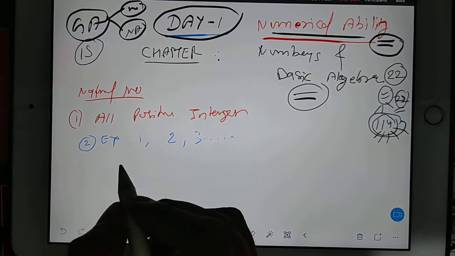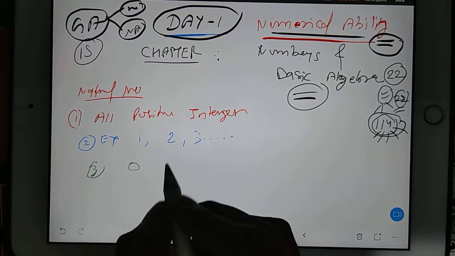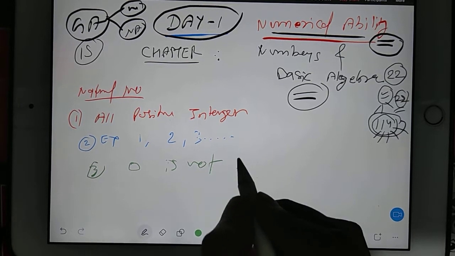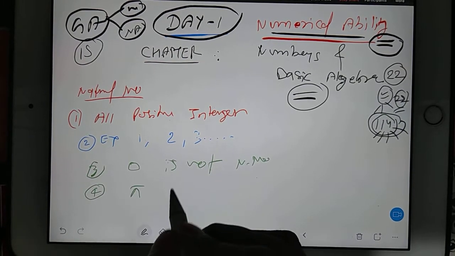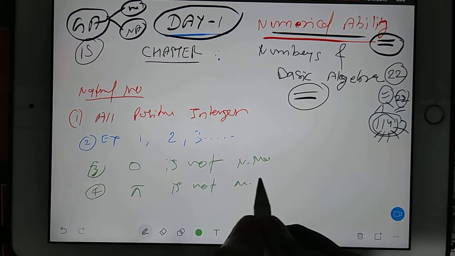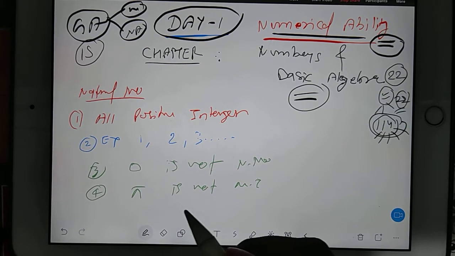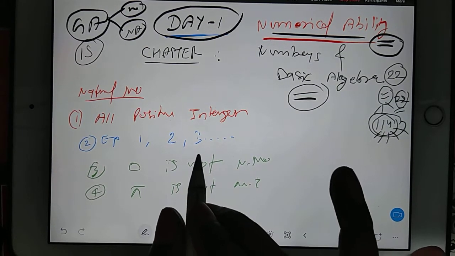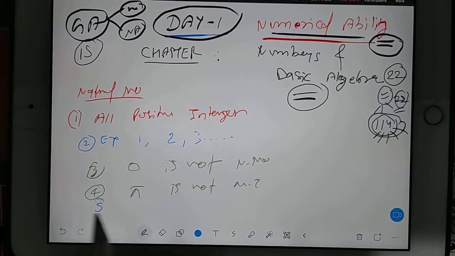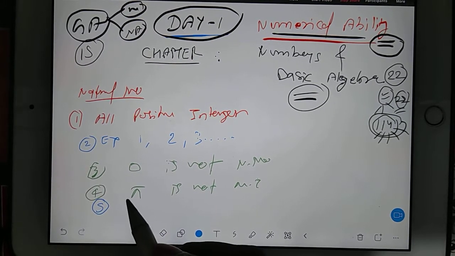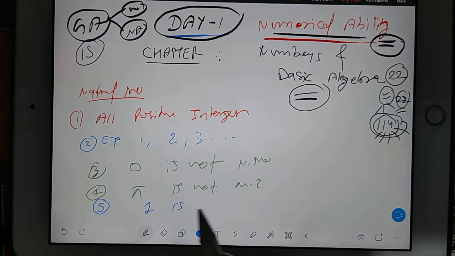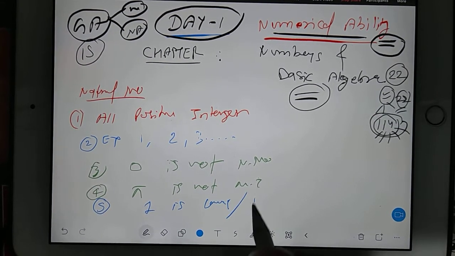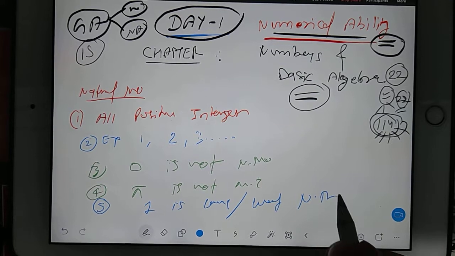Now confusion. 0 is not natural number, right? Now pi is not natural number. Any kind of constant, they are not natural number. Okay, what is the lowest, that minimum, least natural number? 1 is lowest, or you can say least natural number.